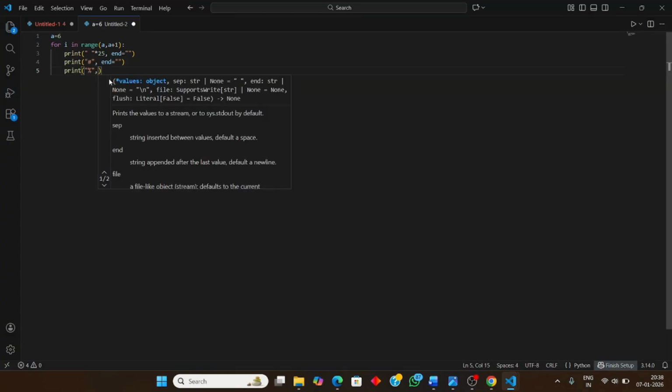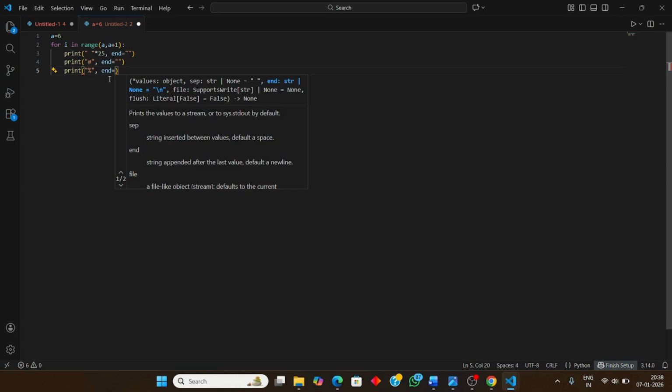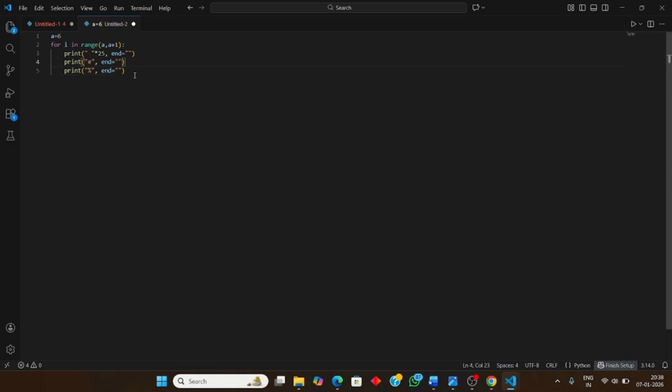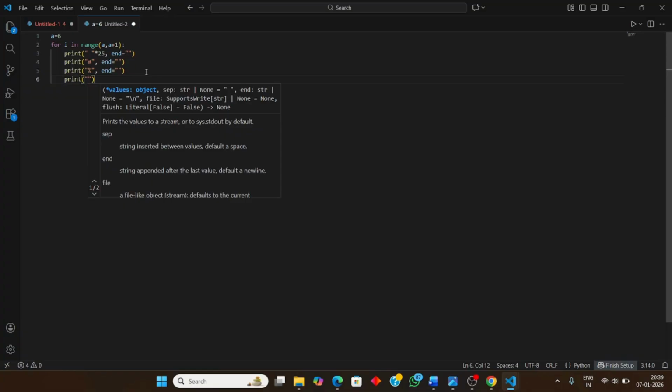So we'll again use end, just printing one value there. Here we have multiplied 25 times, so space will be written 25 times, and after that hashtag, and after that the modular sign. Then we will be printing the at the rate symbol.